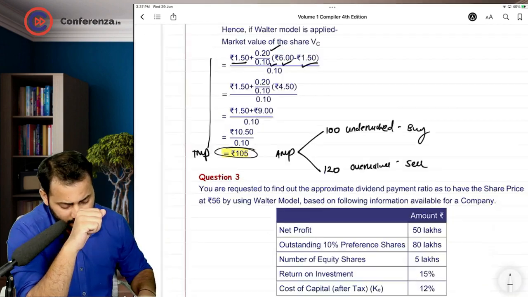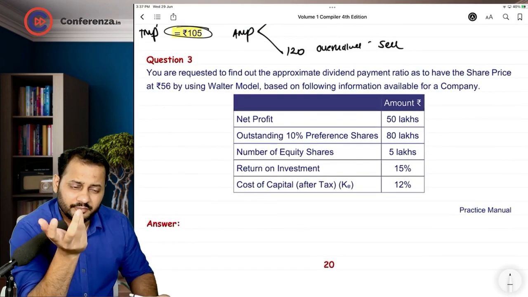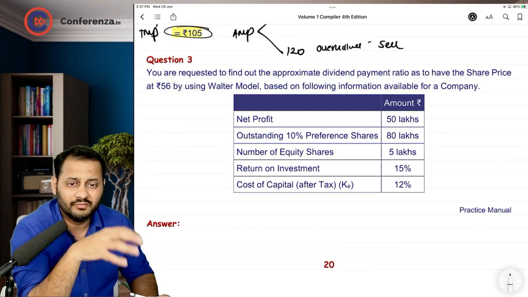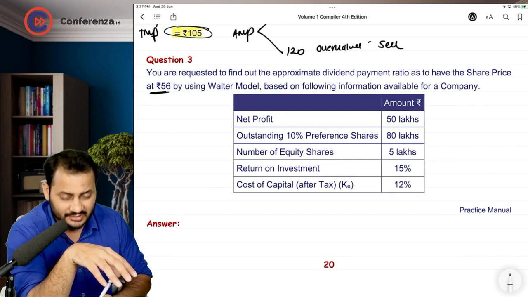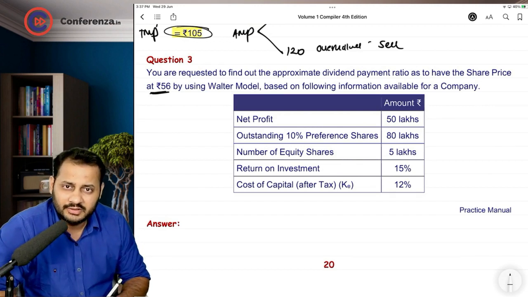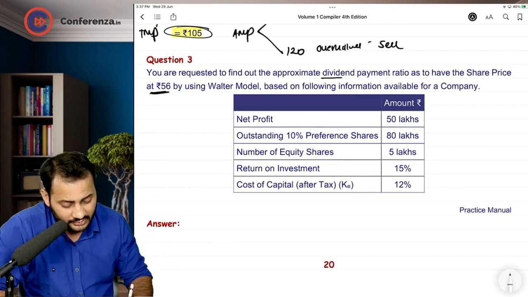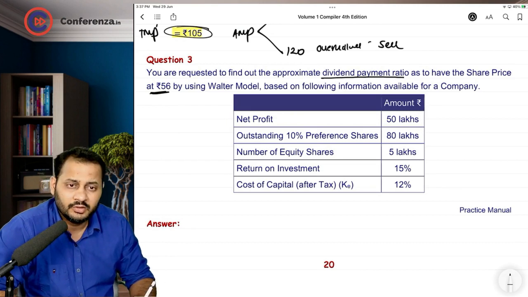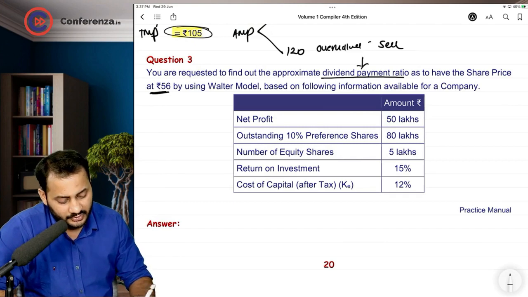Okay. Good enough. Question number 3. Now question number 3 will ask you to calculate the dividend payment ratio. The market price is given here. Share price is already given. For the first 2 questions, we have been asked to calculate the share price, but in this question, the share price is already given. What we have to calculate is the dividend payment ratio, so as to have the share price at 56 by using Walter model based on the following information. So the following information is given to us. We have to calculate the dividend payment ratio.